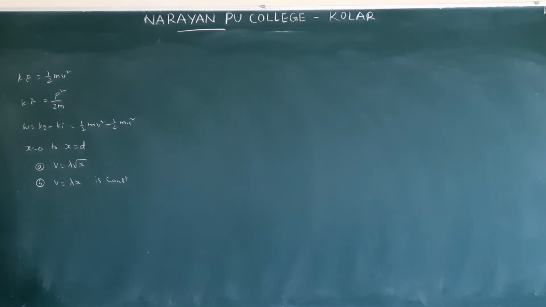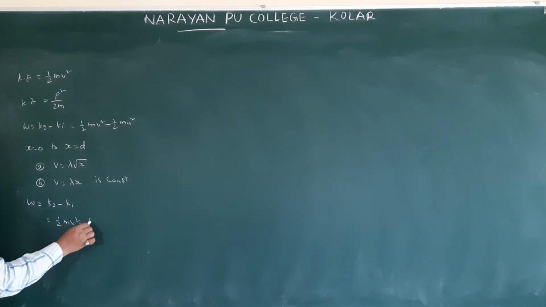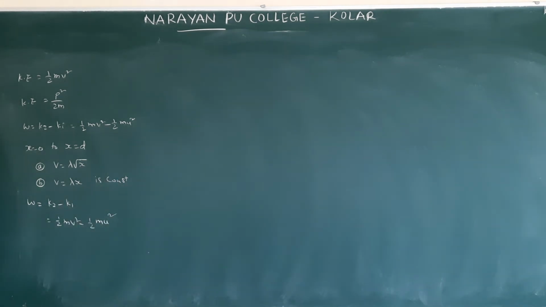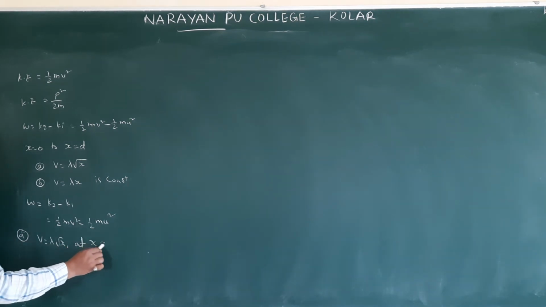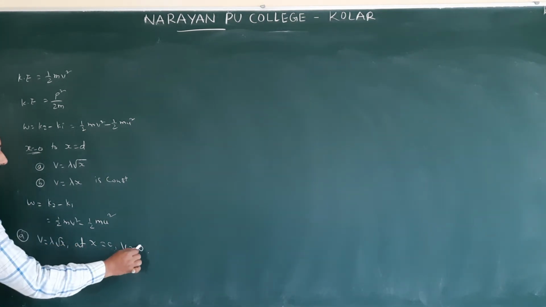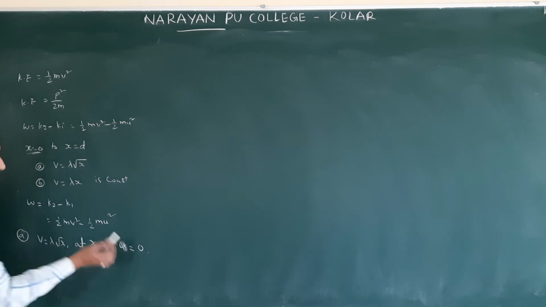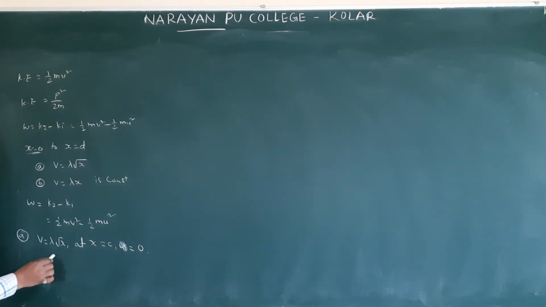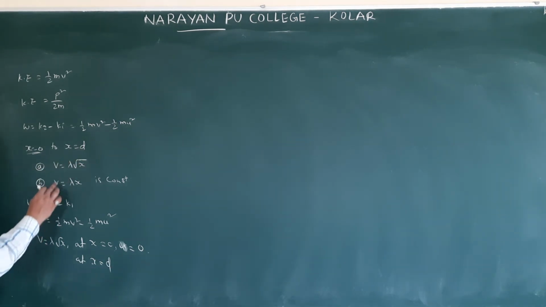Simply they gave velocities. According to the work energy theorem, K2 minus K1 is half mv square minus half mu square. First case we are doing a: v is equal to lambda root x. At x equal to 0, what is the velocity? Lambda root 0, that is 0. That is nothing but the initial velocity is 0. Next, at x equal to d, what is the velocity formula they gave?